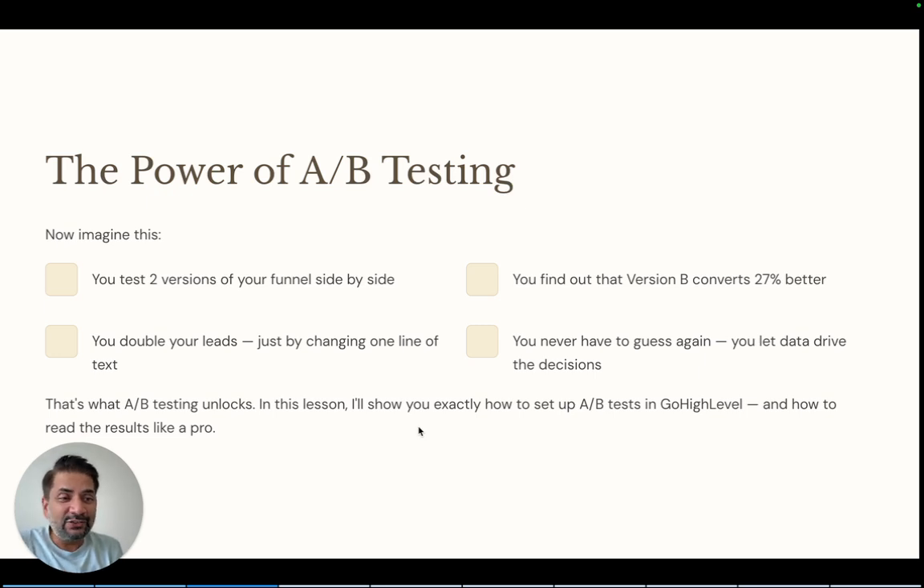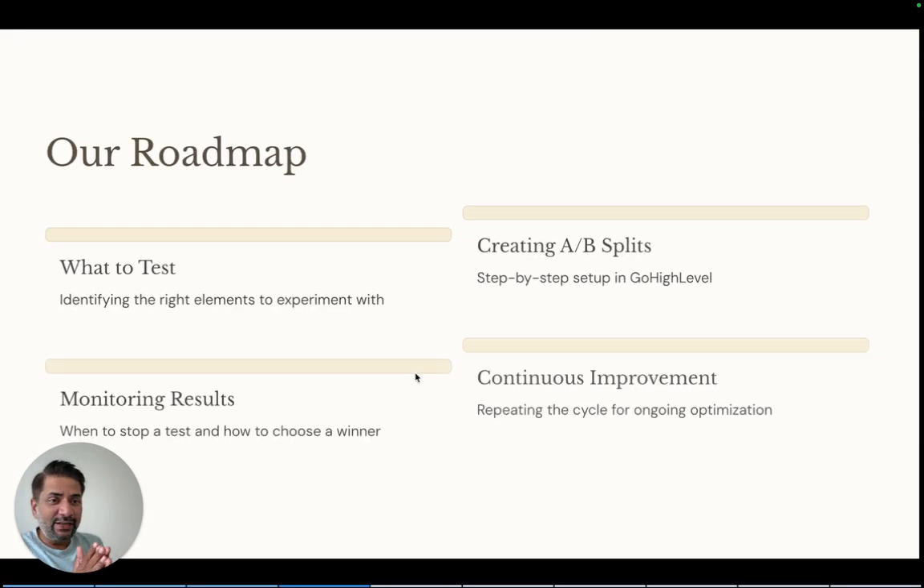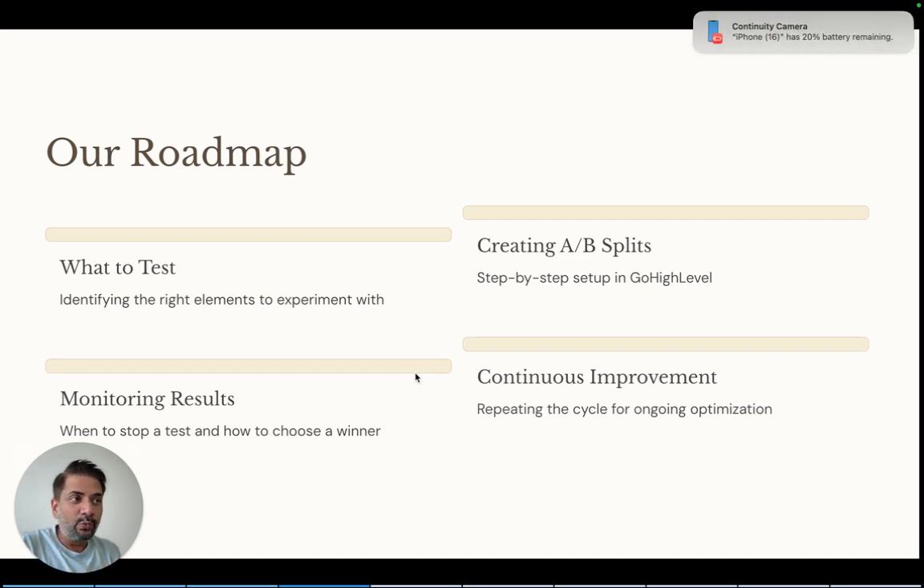In this video, I'll show you exactly how to set up A/B tests in GoHighLevel and how to read the results like a pro. Plus, I'll walk you through the top elements to test, how long to run experiments, and what tools to use for tracking. Let's make your funnel smarter and not just prettier. Okay, so we'll go step by step through what to test, how to create A/B splits inside GoHighLevel, when to stop a test, how to choose a winner, and how to repeat the cycle for constant improvement.